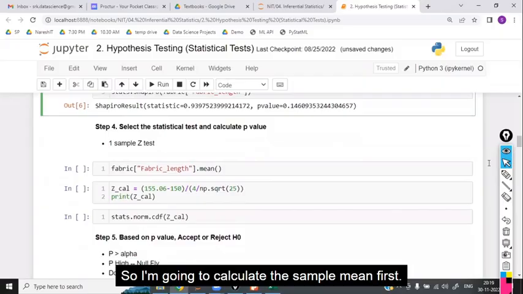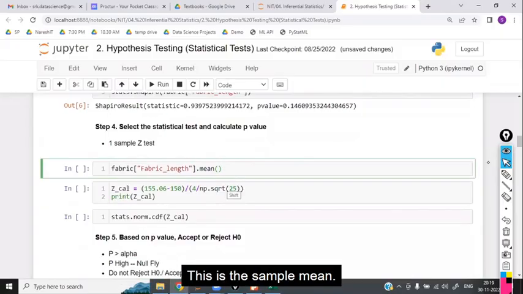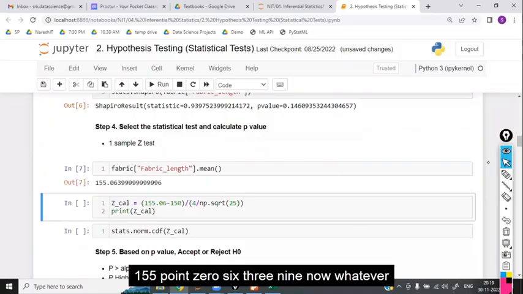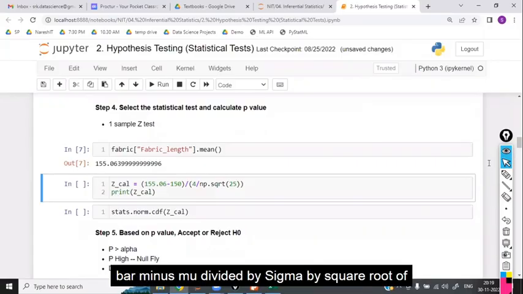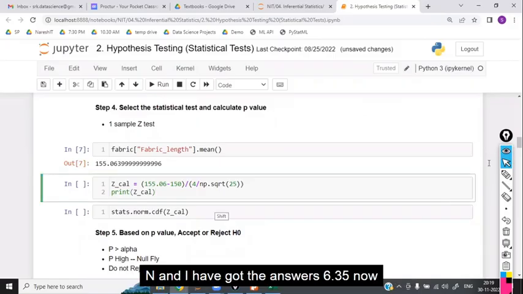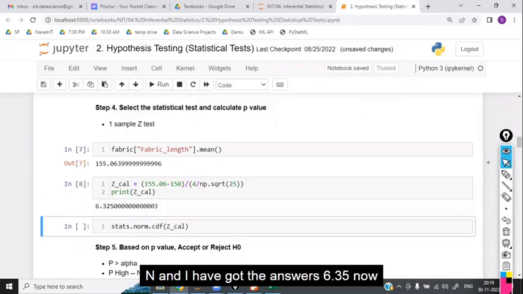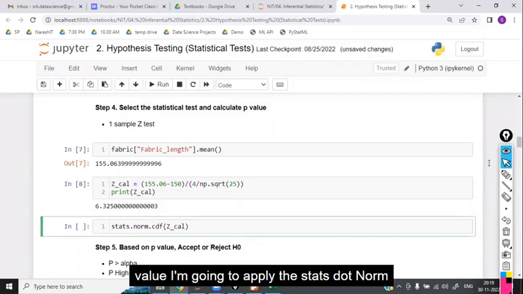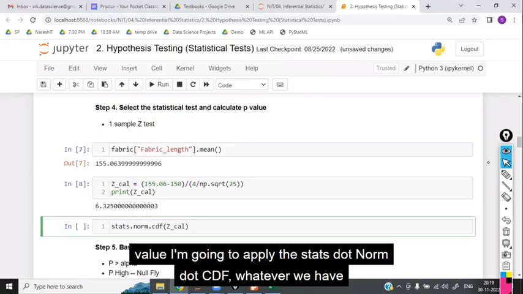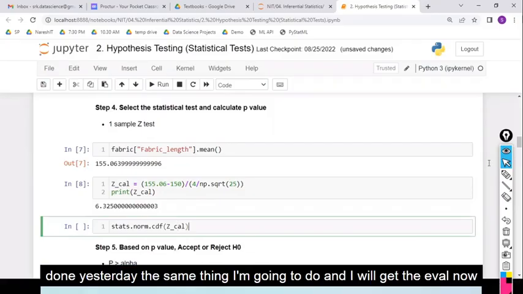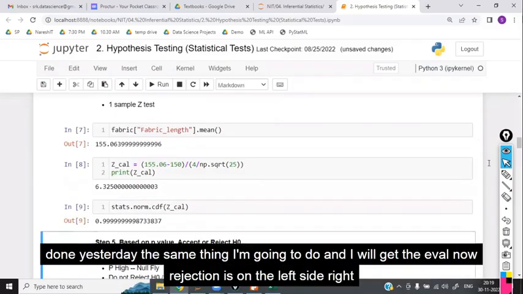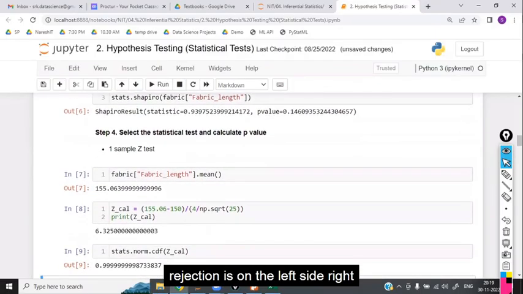So I'm going to calculate the sample mean first. This is the sample mean, 155.0639. Now, the test statistic is x bar minus mu divided by sigma by square root of n. And I have got the answer as 6.35. Now, for this value, I am going to apply stats.norm.cdf. Whatever we did yesterday, the same thing I am going to do, and I will get the p-value. Now, is the rejection on the left side or right side?